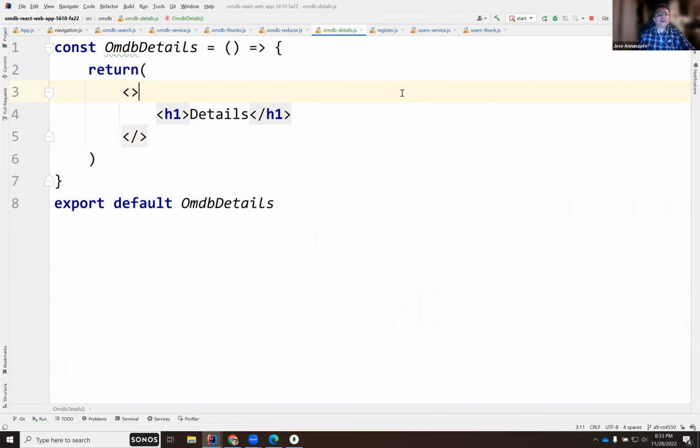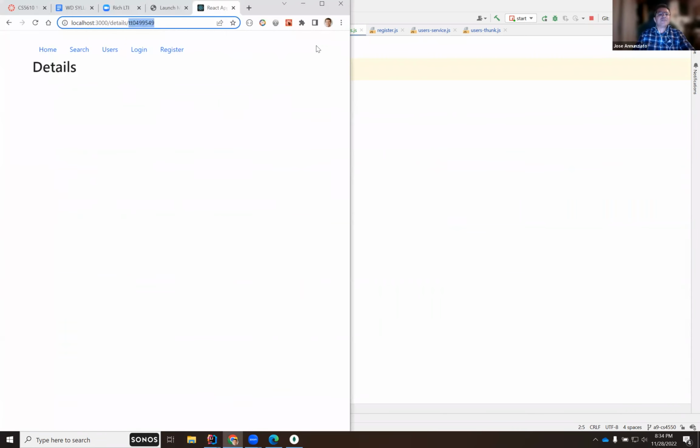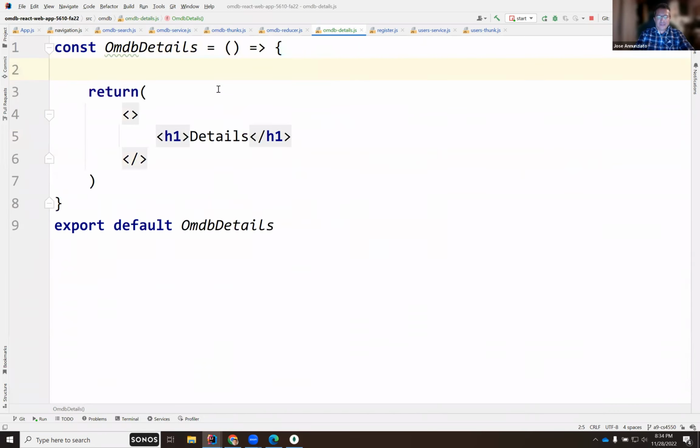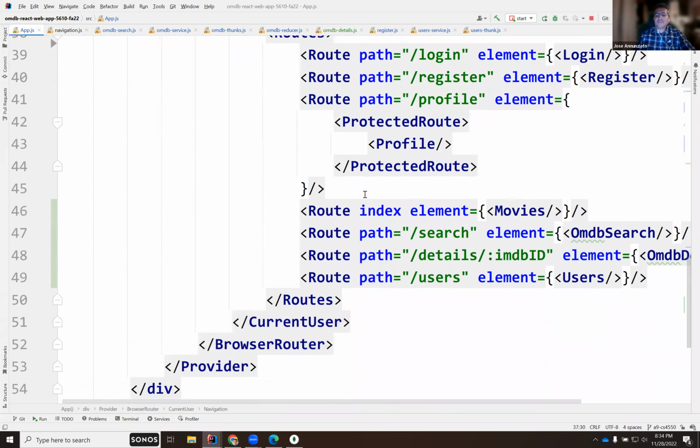Okay. So to do that, it turns out that there is a hook that allows you to parse these parameters. I think it's called useParams. The params comes back with a map that parses this pattern here and pattern matches it with the route, this route.